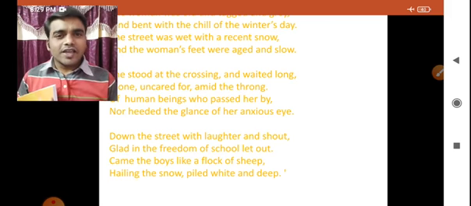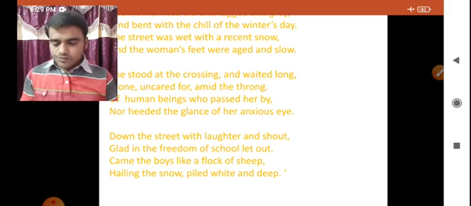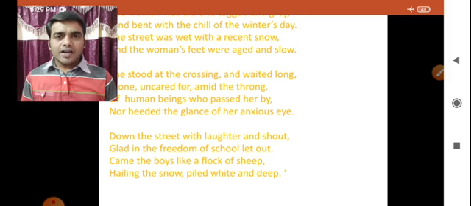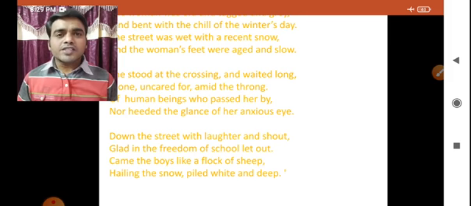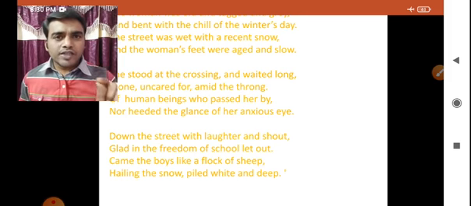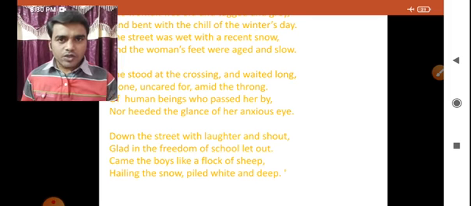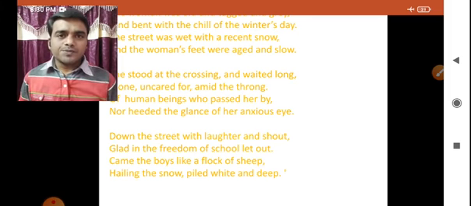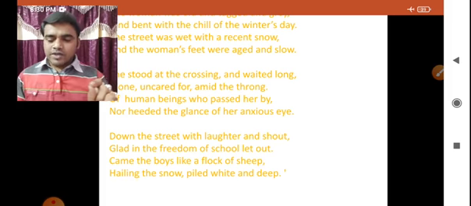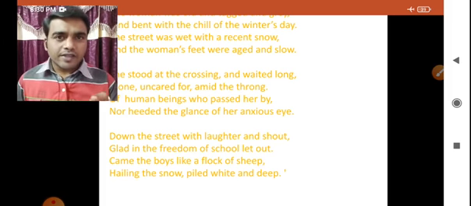Yes, write down the homework, children. Just write down these questions. What kind of woman do you find in this poem? Or how does the poet describe the woman in the first paragraph? And then, where was that woman standing and why? Write down there, children. Where was that woman standing and why?